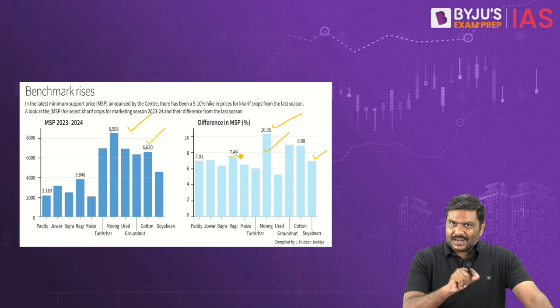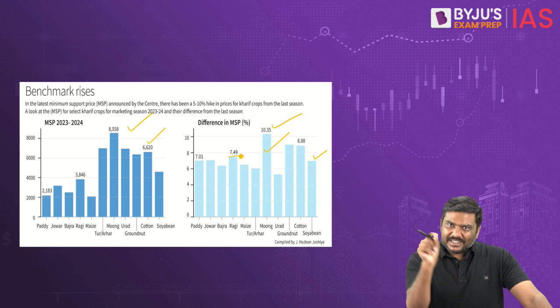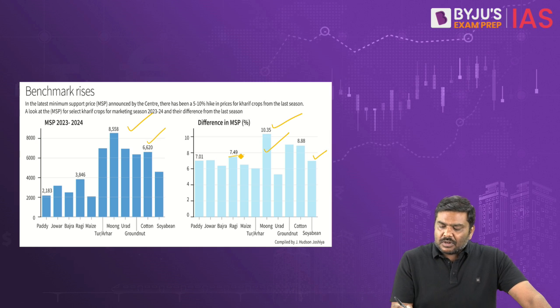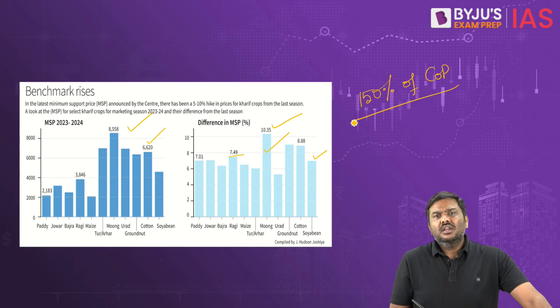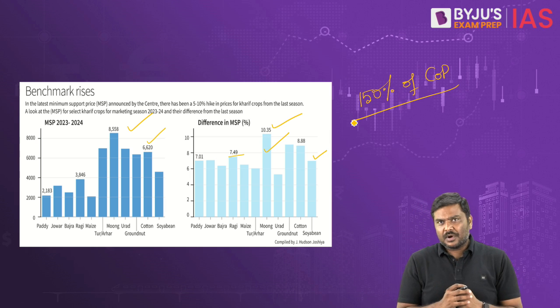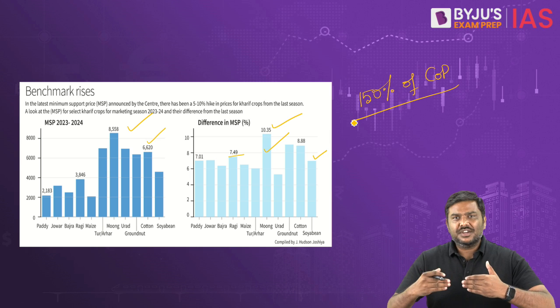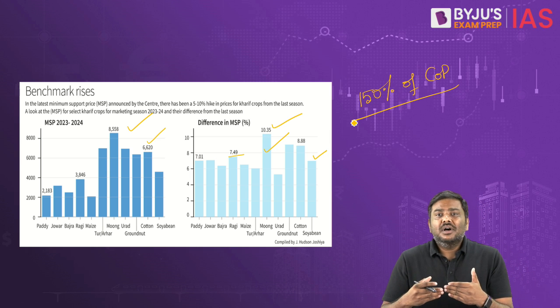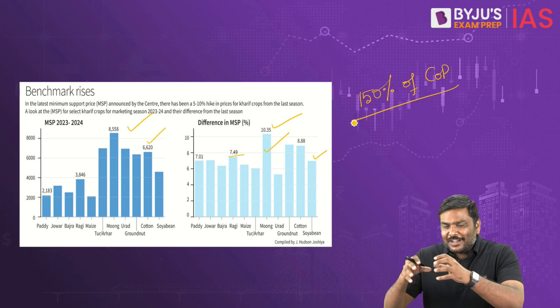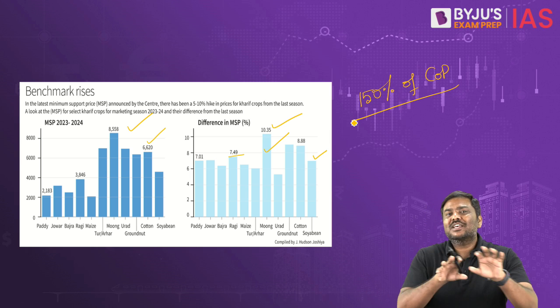Now, whenever government announces this percentage of hike in the MSP, they will basically announce it as 150% of cost of production, as already mentioned. Now, what is this 150% of cost of production? This is where there is a lot of discussion. There is a lot of friction between the farmer representatives as well as the government.